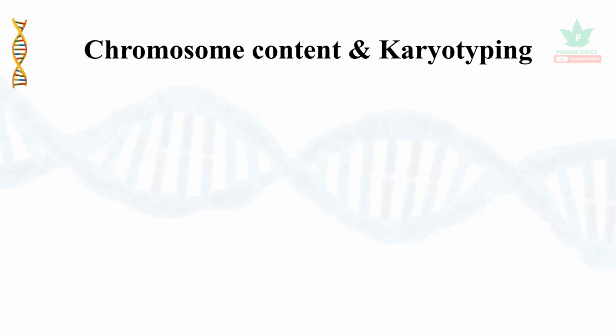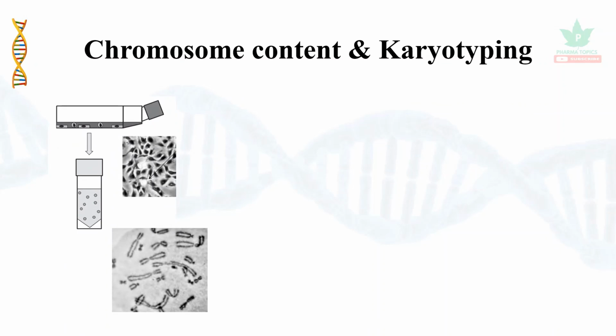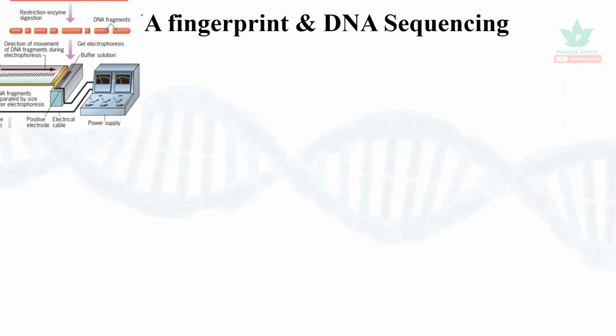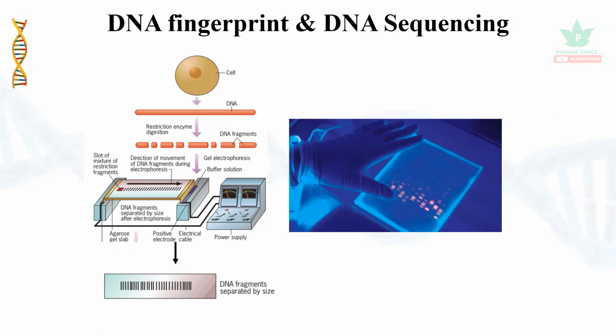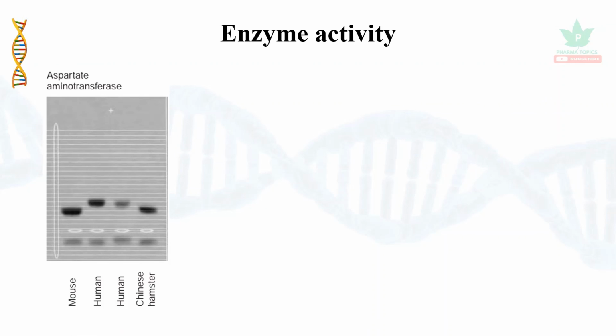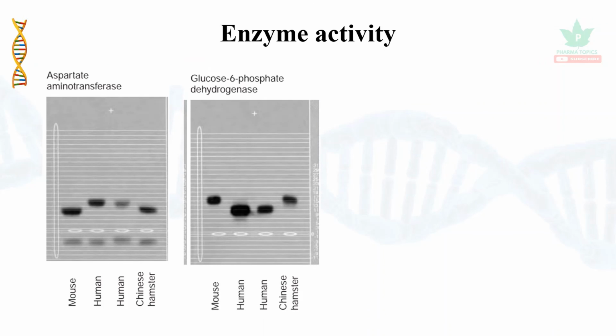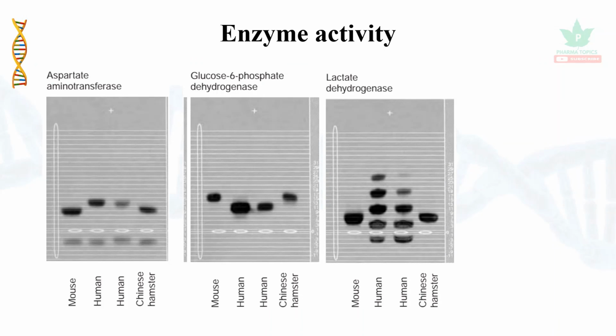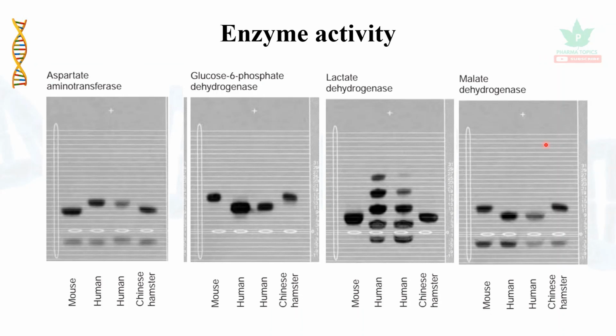Then the chromosome content could be studied and karyotyping could be done for characterization of the cells. Then DNA fingerprinting or DNA sequencing could be done for characterization of the cells in the cell culture. Then enzyme activity could be measured, for example, aspartate aminotransferase, glucose 6-phosphate dehydrogenase, lactate dehydrogenase, and malate dehydrogenase for the different cell lines.